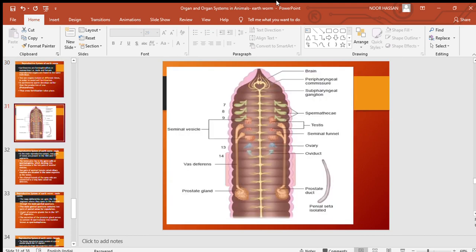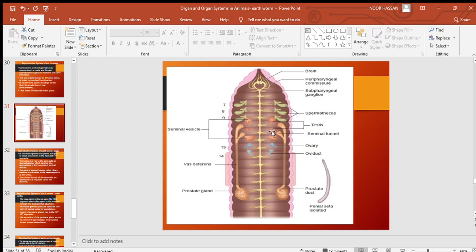So we will discuss now the male reproductive system. The male reproductive system consists of a pair of testes. This is one pair and this is the other pair. They are present in the 10th and 11th segment.